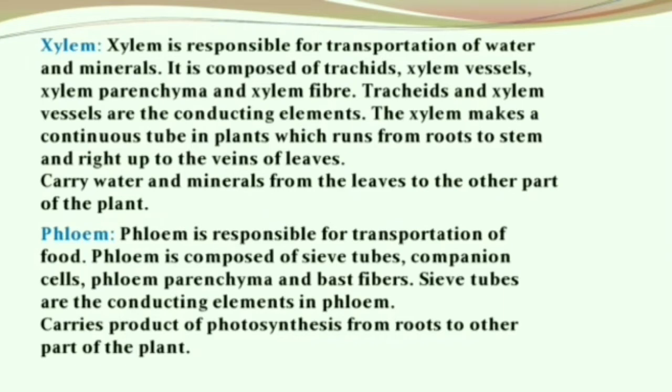Now, what are the compositions? Composition of xylem: tracheids, xylem vessels, xylem parenchyma and xylem fiber. Coming to phloem, these are sieve tubes, companion cells, phloem parenchyma and bast fibers. Now, which is the conducting element in xylem? Xylem's conducting elements are the tracheids and the xylem vessels, whereas in phloem, sieve tubes are the conducting elements.